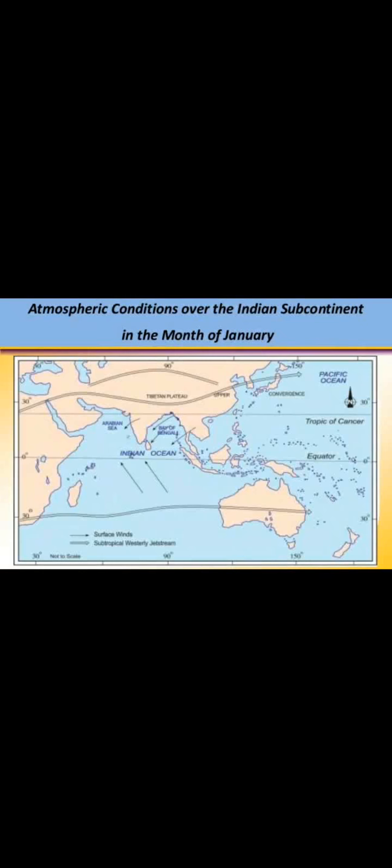So students, here we can see the atmospheric condition over the Indian subcontinent in the month of January. As you can see in this map, the winds are entering from the Indian Ocean and they are retreating back from the Bay of Bengal.